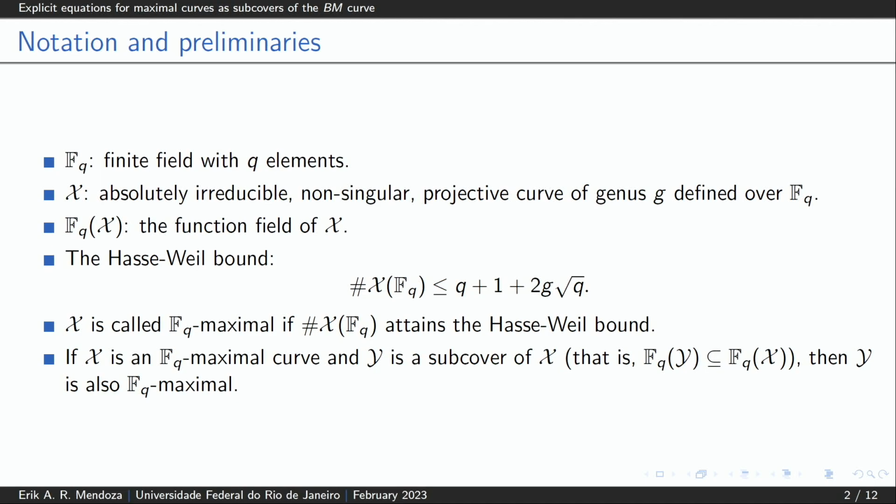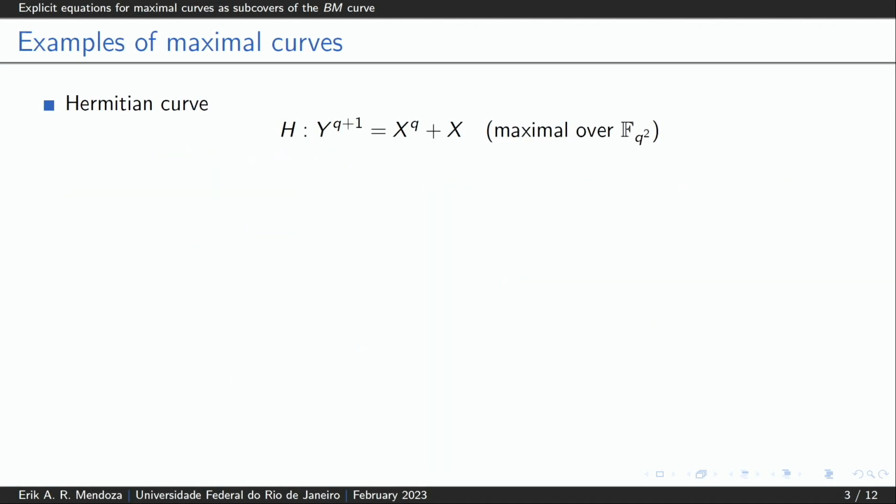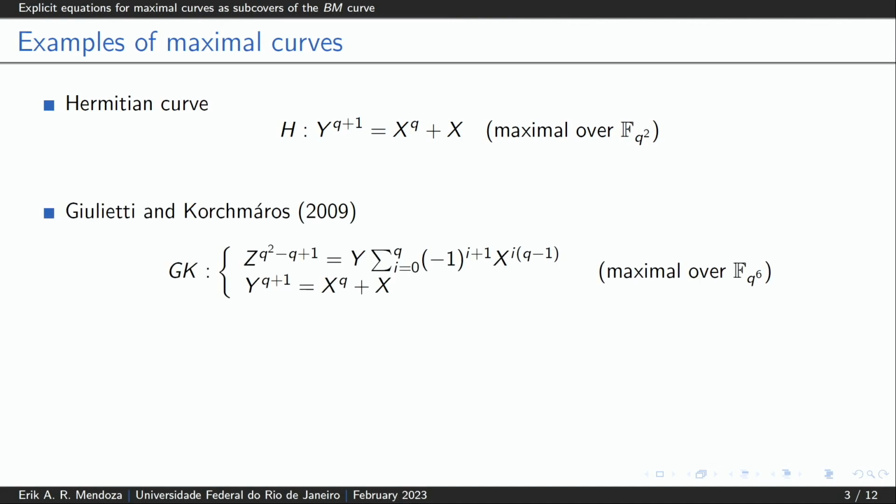So as some examples of maximal curves, we have the Hermitian curve, defined by the following algebraic equation. This curve is maximal over F_{q^2}. A few years ago, all known examples of maximal curves were subcovers of the Hermitian curve, and recently, in 2009, Giulietti and Korchmáros constructed the first example of a maximal curve not covered by the Hermitian curve.